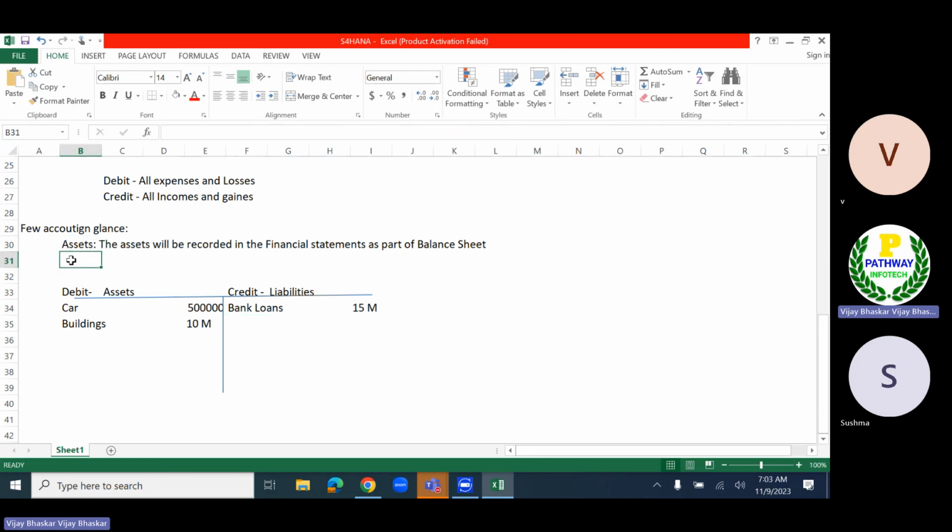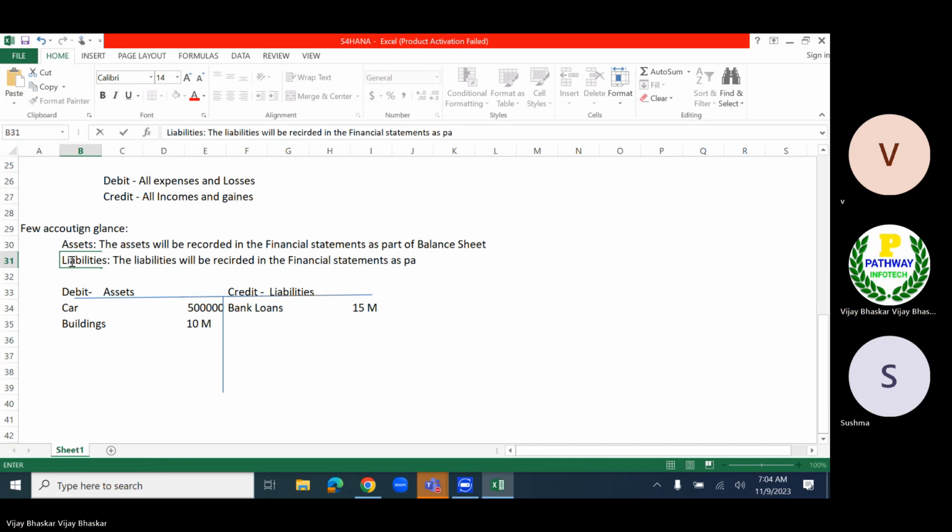Now at the same time, liabilities. The liabilities will be recorded in the financial statements as part of the balance sheet.